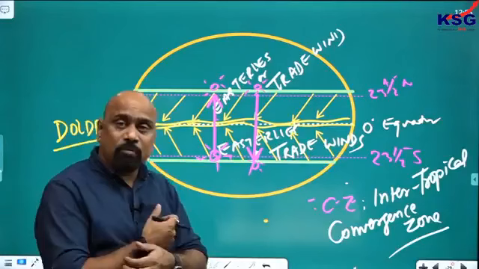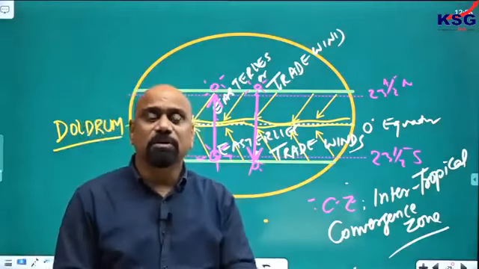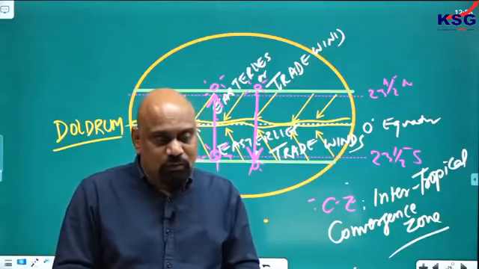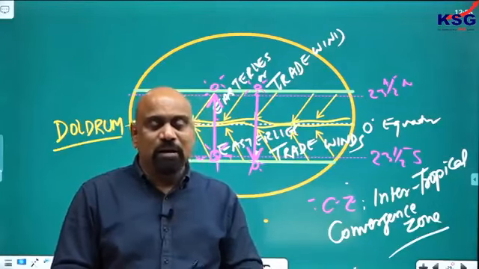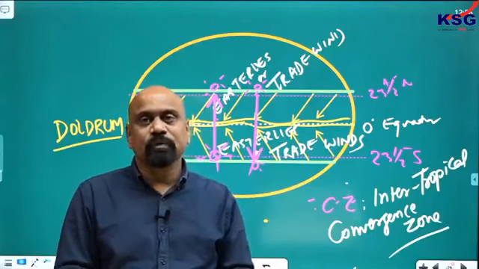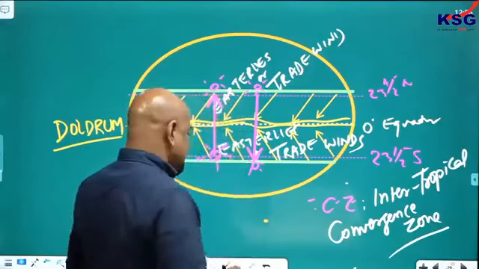So the monsoon is primarily because of the shifting of the ITCZ. The monsoon is primarily due to shifting of the ITCZ.